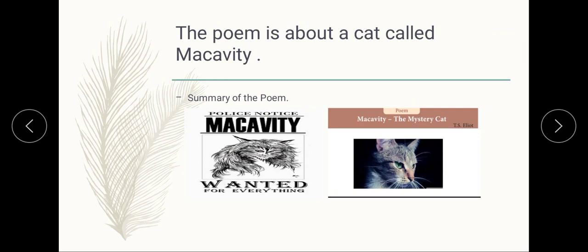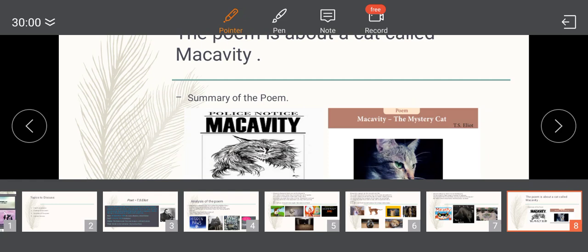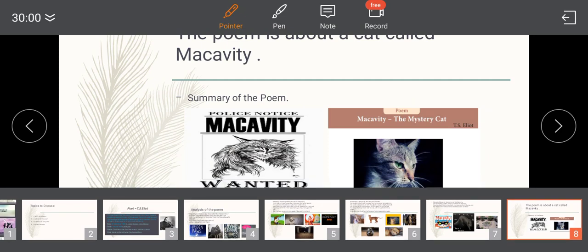So, what is Macavity's appearance? The poet says Macavity is a very special cat. He is very tall and thin, and it's very easy to recognize him. His eyes are deep set in his face, and his brow has deep wrinkles as if he is lost in deep thoughts. Due to constant neglect, his skin is full of dust. You will find him swaying his head from side to side just like a snake.